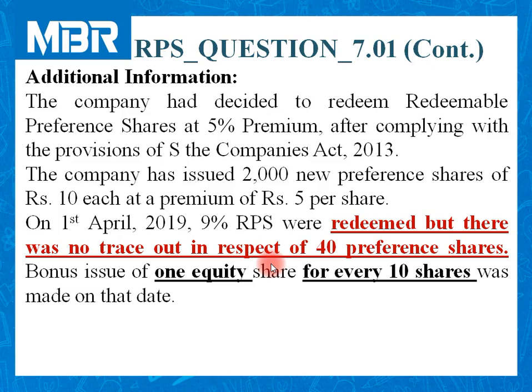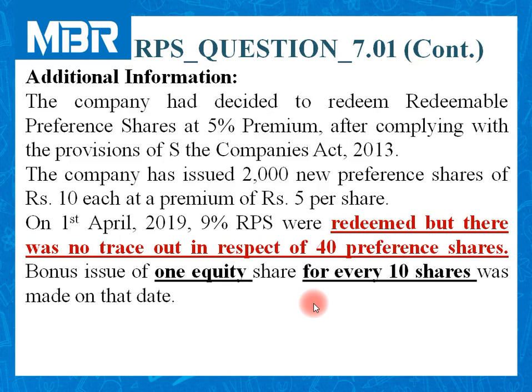So focus on the calculations very carefully. A bonus issue of 1 equity share for every 10 shares was made. Issue of bonus is not a new adjustment for us, because we have covered it in all the questions that we have discussed in our class.